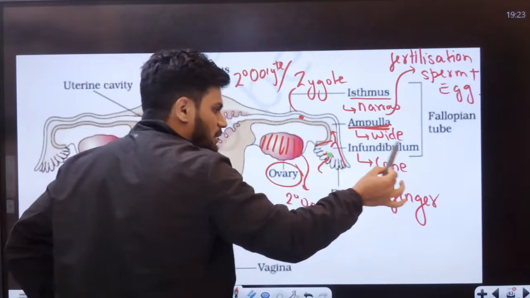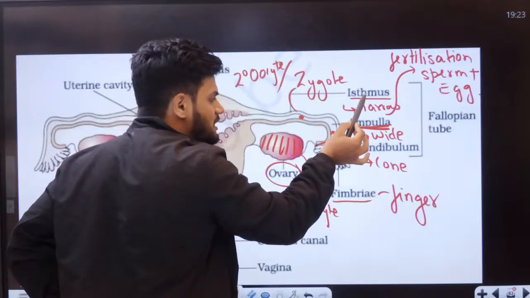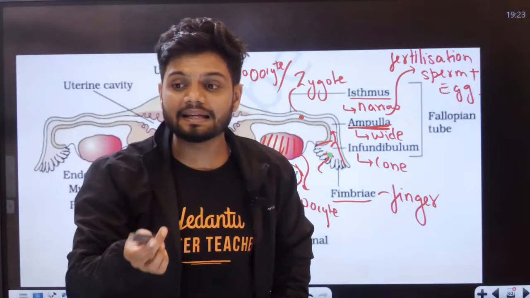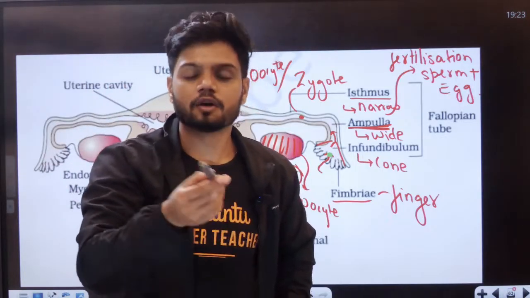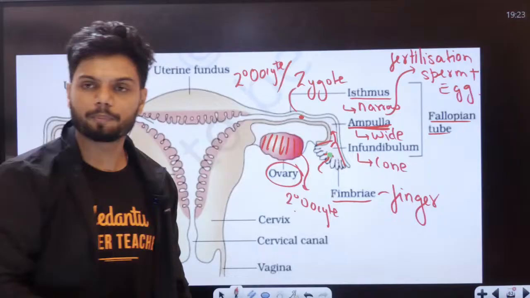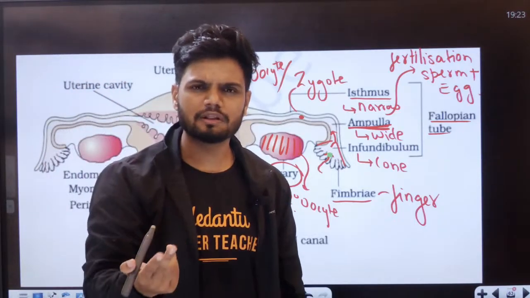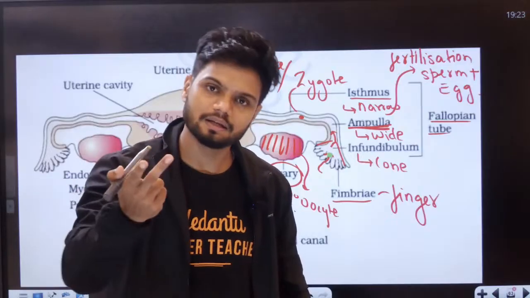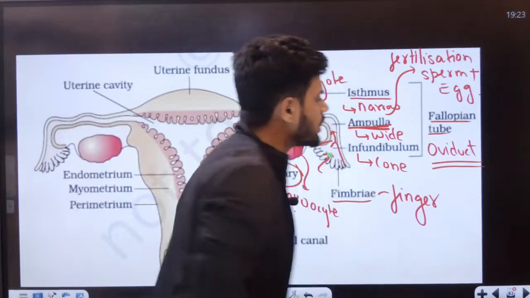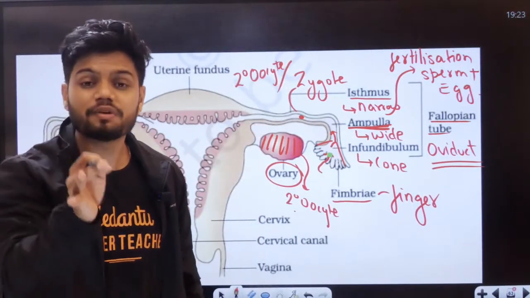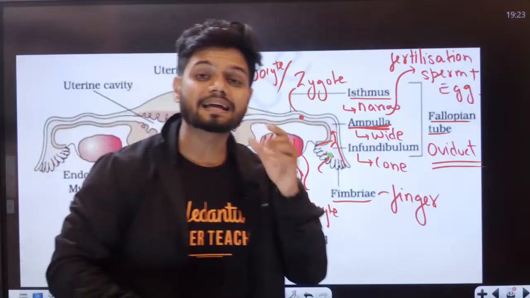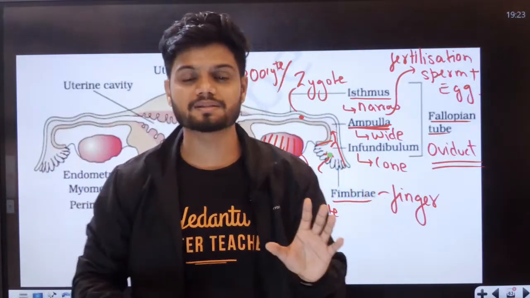Now this infundibulum, fimbriae, ampulla, and isthmus are all part of the secondary structure here called the fallopian tube. Now you might ask me, sir, in examination, will they give fallopian tube or some other name? Yes, they can. Fallopian tube is also called oviduct. Fallopian tube or oviduct, same meaning. It is a secondary sex organ here.